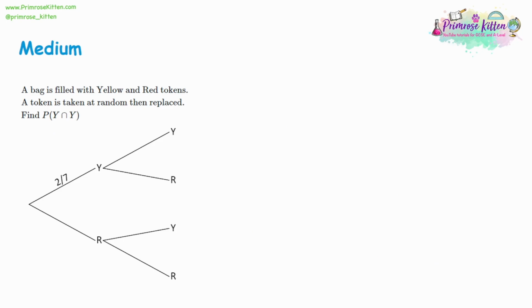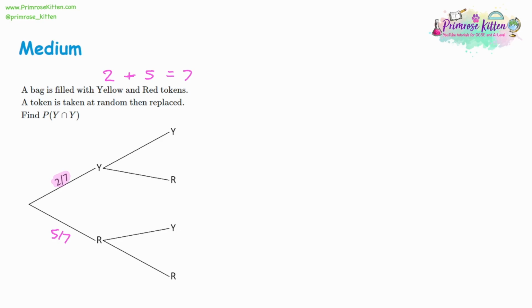Now, for our next question, we've got a bag that's filled with yellow and red tokens. And we're given one clue, and it's this 2 out of 7. We have a 2 out of 7 chance of getting yellow. So what this means is we're going to have 2 yellows, and then we're going to have 5 red overall, because then these have to add together to make the 7. So if it's a 2 out of 7 chance of getting yellow, and red's 5, red will be 5 out of 7. Now, what do we put on the second set of trees?